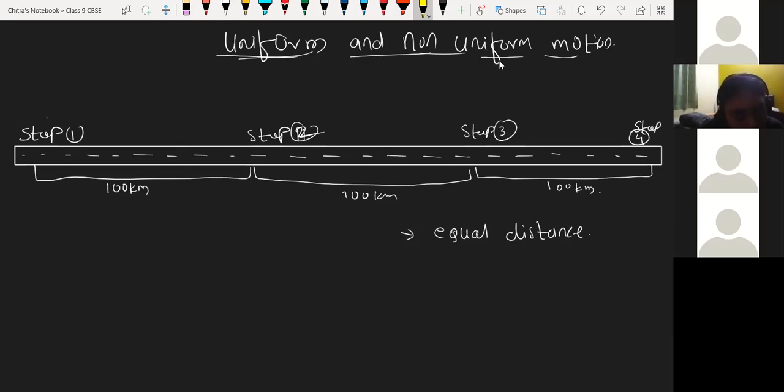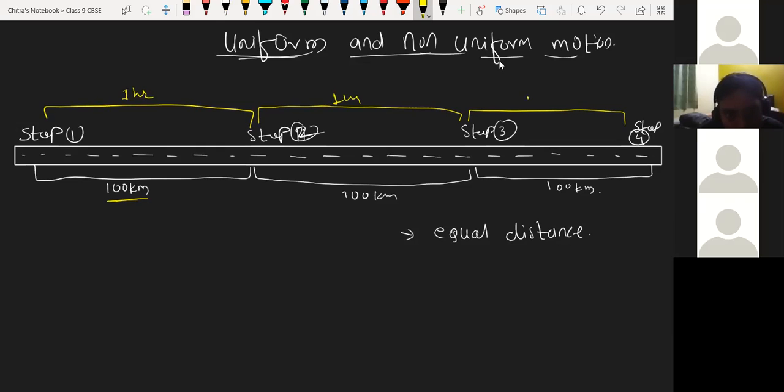The vehicle takes 1 hour to complete 100 kilometers, from stop 2 to stop 3 again 1 hour, and the next time again 1 hour. Again the time interval is the same. If from stop 2 to stop 3 it took 2 hours, then it wouldn't be uniform motion; we will discuss that later.